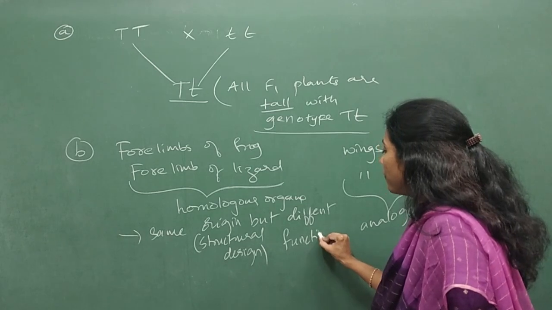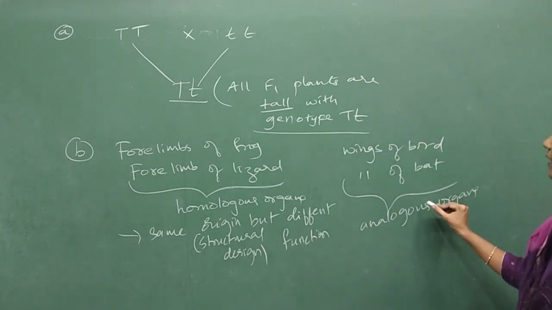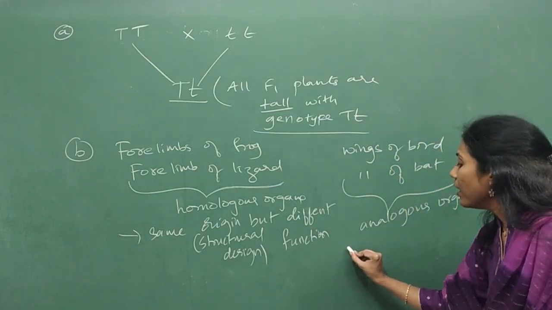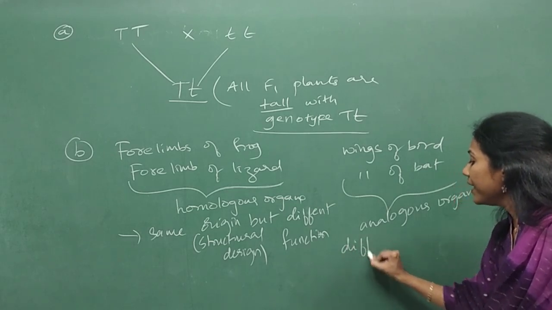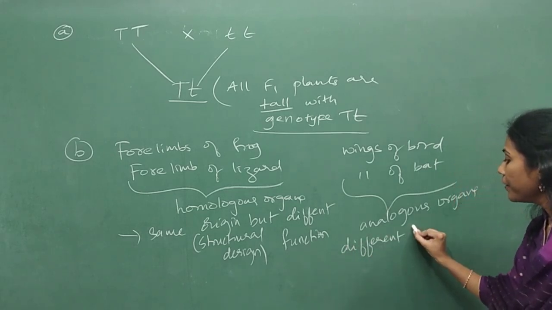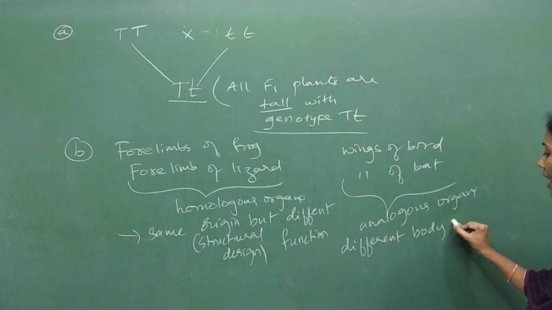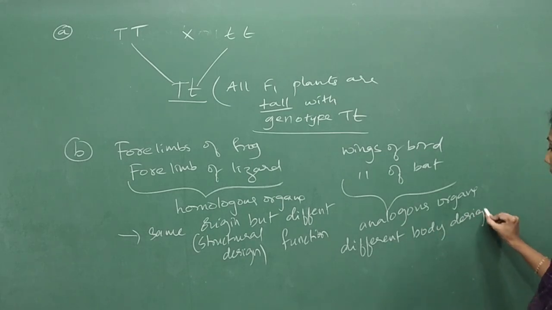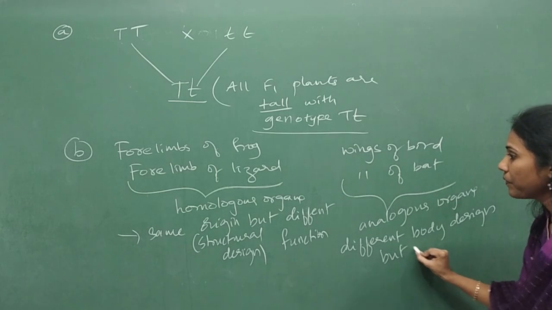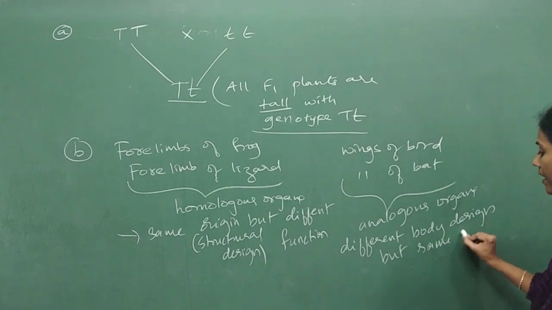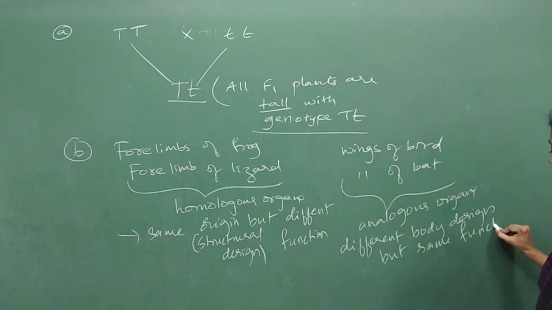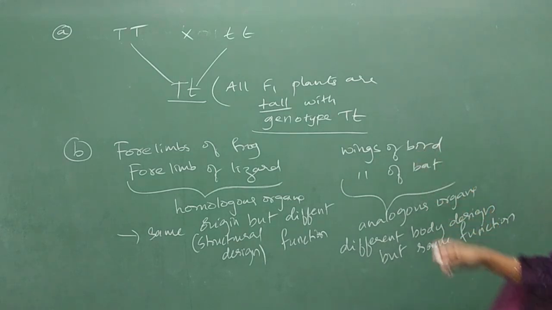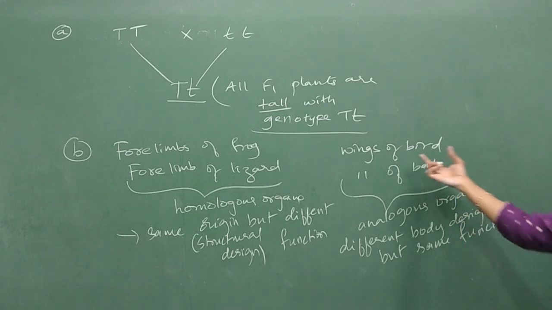So this is what you have to write. And why are they both analogous? They have different body design but same function. So just the definitions of homologous organs and analogous organs you have to mention. So this becomes an answer.